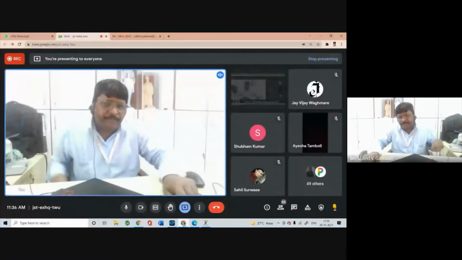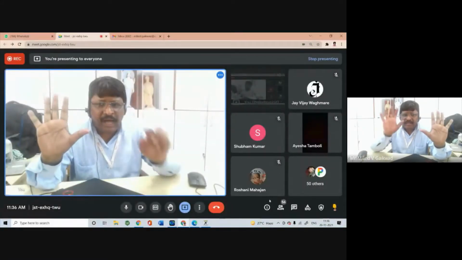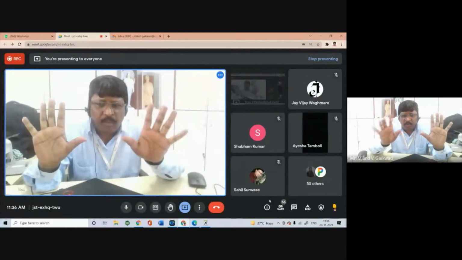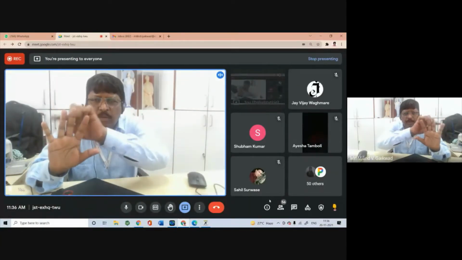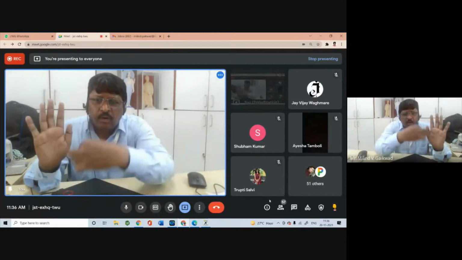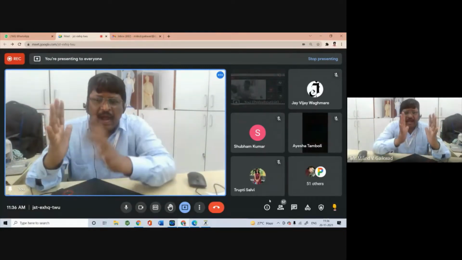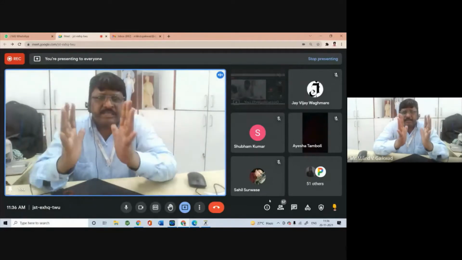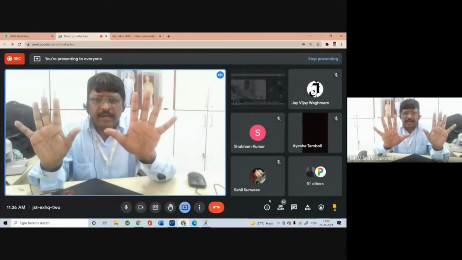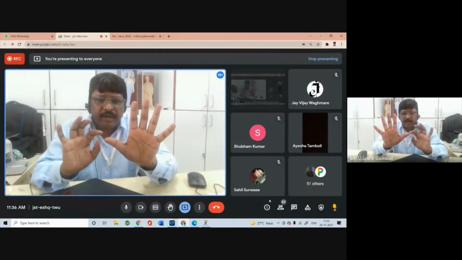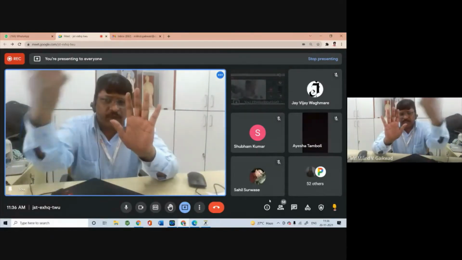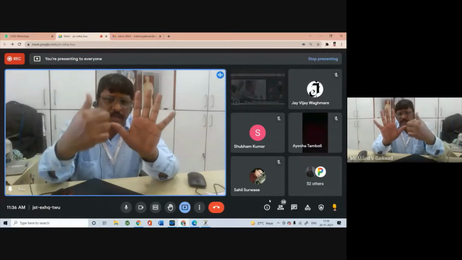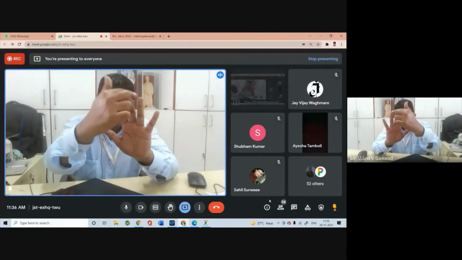If you see, this is the left hand and this is the right hand. From one finger to the other, 1, 2, 3, 4, 5, your eyes travel in a clockwise direction, right? And the right hand is the mirror image, so checking the fingers 1, 2, 3, 4, 5, your eyes travel anti-clockwise.